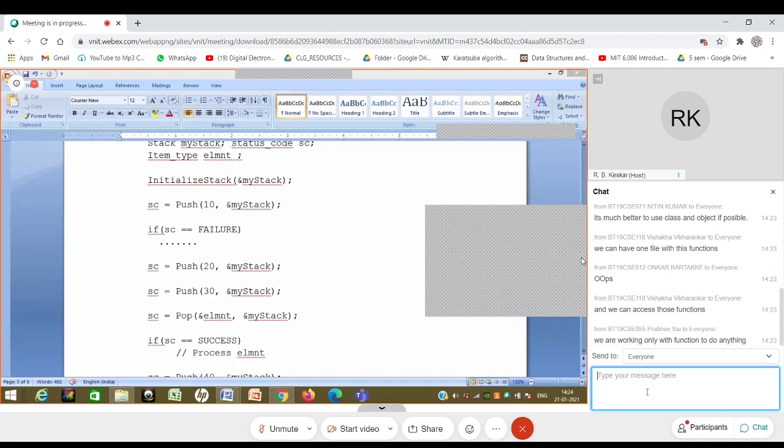What we put into stack.h, whoever wants to use the module stack, they can just use stack.h.